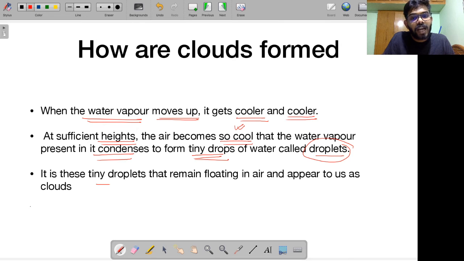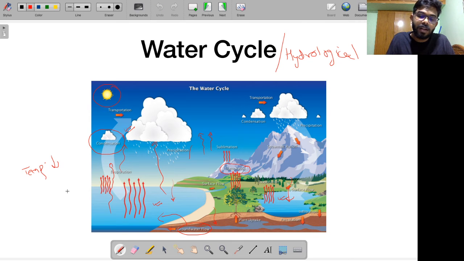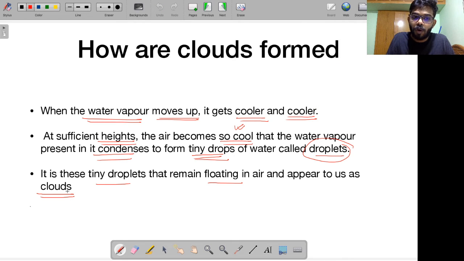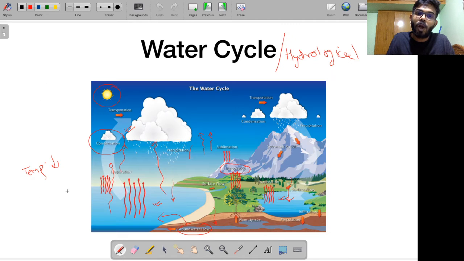Fine. If these tiny droplets remain floating in the air, they appear to us as clouds. What exactly are these clouds? These are nothing but these tiny drops of water that are floating around. This is what clouds are. So when the clouds become too heavy, what happens? You have precipitation, that is rainfall.